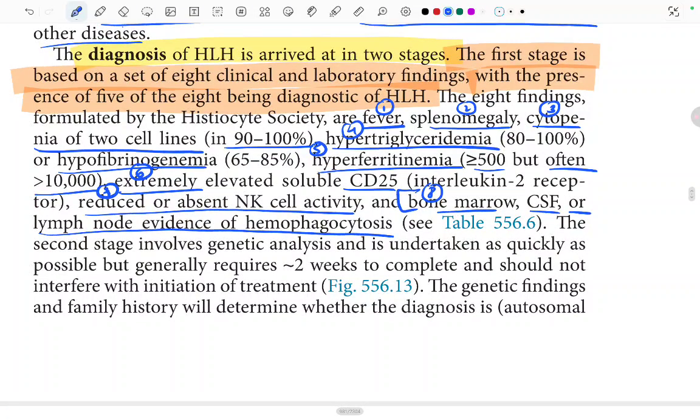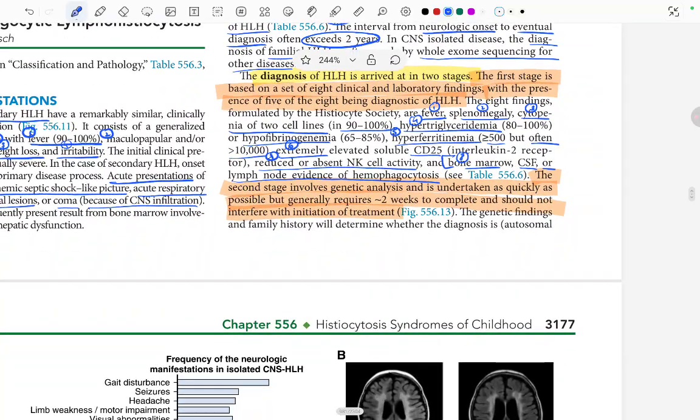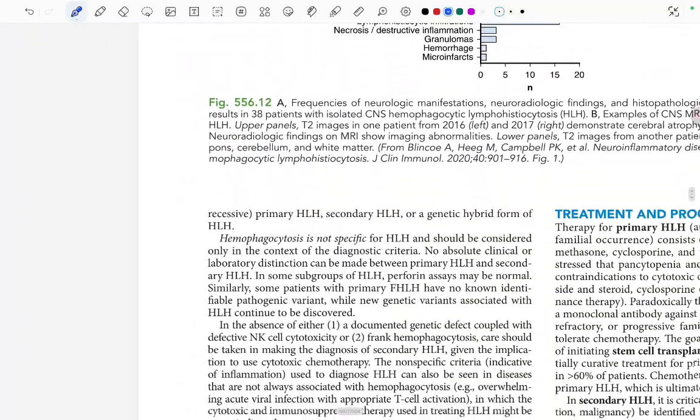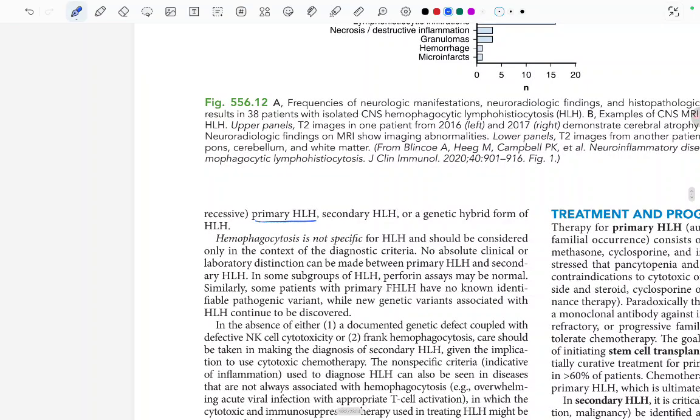Now the second stage involves genetic analysis and is undertaken as quickly as possible, but generally requires 2 weeks to complete and should not interfere with the initiation of treatment. The genetic finding and the family history will determine whether the diagnosis is autosomal recessive, that is the primary HLH, secondary HLH, or a genetic hybrid form of the HLH.